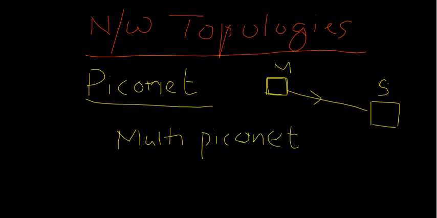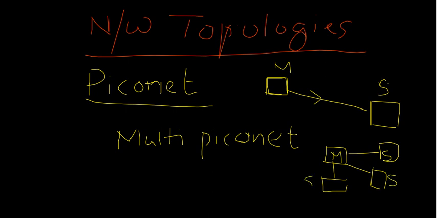In the multi Piconet, you will have one master and you can have several slaves like this. Again, when I say several, there is an upper limit. So this is master, this is slave, this is slave, this is slave. Maximum you can have 8 devices connected at any particular point of time. So 8 devices means there will be one master and the remaining 7 slaves.